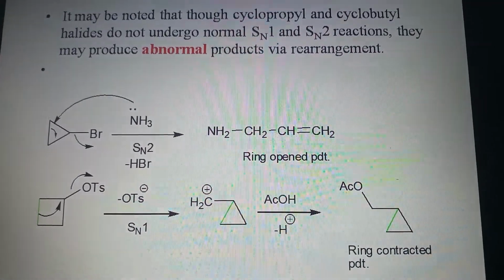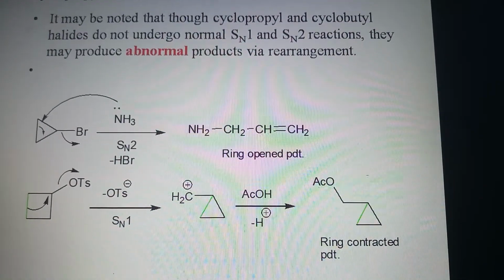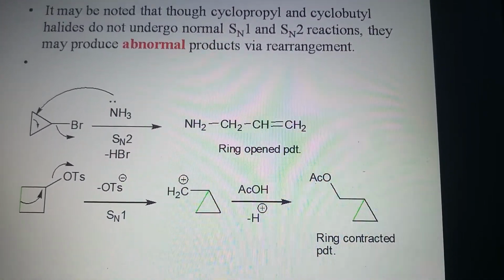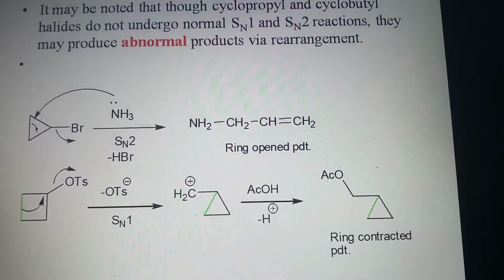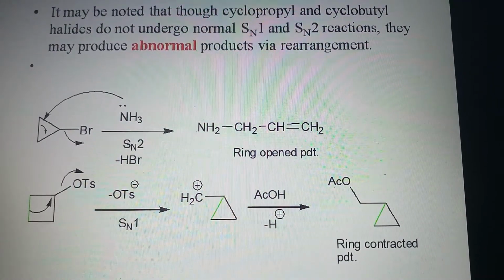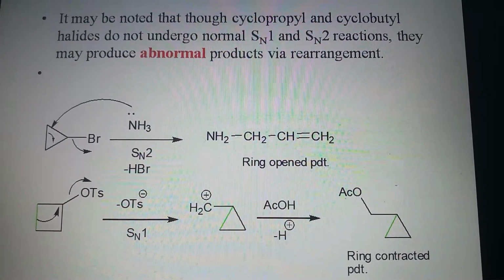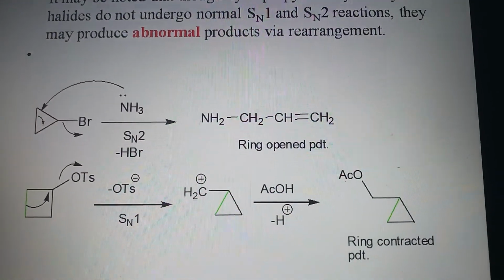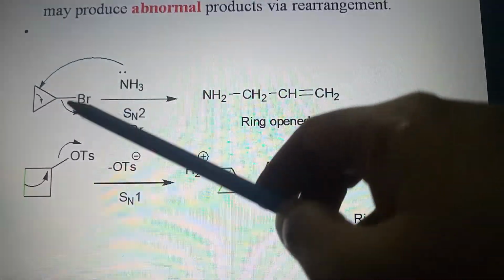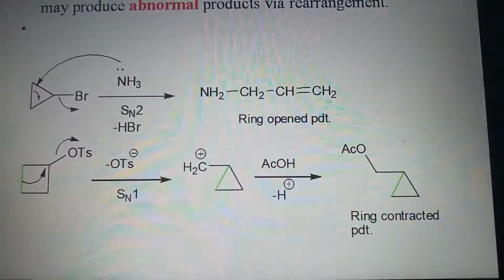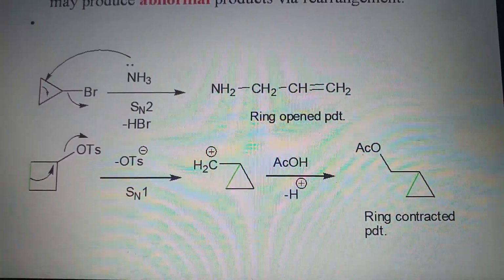Let us see. Cyclopropyl and cyclobutyl halides, you can see two examples here. Though they do not undergo normal SN1 and SN2 reactions, as I have told you earlier, they may produce some abnormal products via rearrangement. Here are some examples. In cyclopropyl bromide, ammonia will attack here, removing the leaving group Br minus, but here we will get a ring opened product.